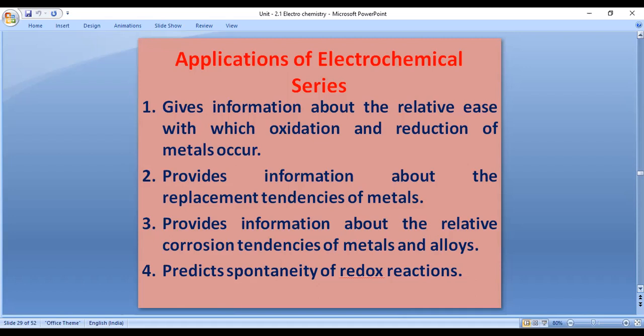And one more point is the information about relative corrosion. Corrosion means the metal undergoes oxidation or reduction by reaction with oxygen, so there might be a chance to undergo corrosion. That's why it gives very important information about corrosion, and it also predicts the spontaneity of redox reactions. That means it will give information about the redox reactions.